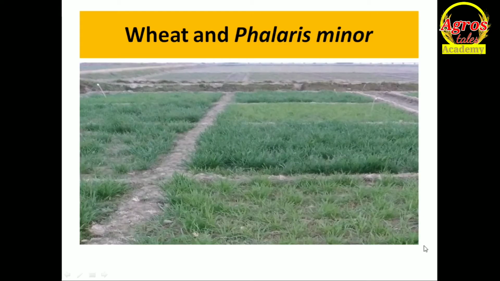Next, wheat and Phalaris minor. This is a picture I took during my research work. Here we are growing wheat. At 30 to 40 days after sowing, I saw Phalaris minor in the field. We cannot easily differentiate wheat from Phalaris minor. The only difference is that Phalaris minor has some pinkish color in the root stem region. Otherwise, you cannot differentiate them.